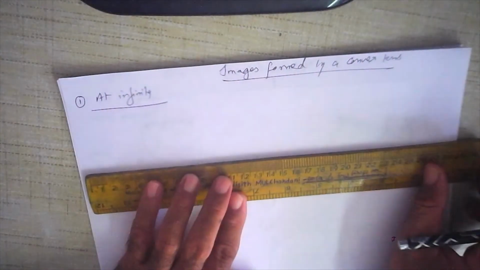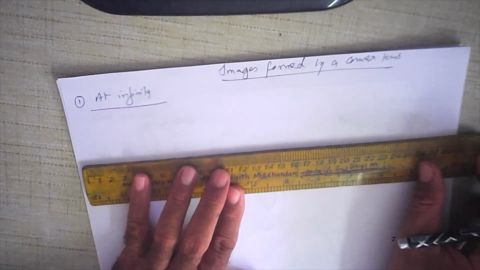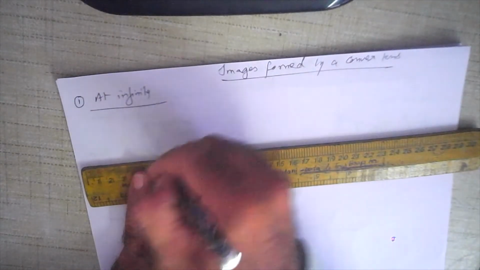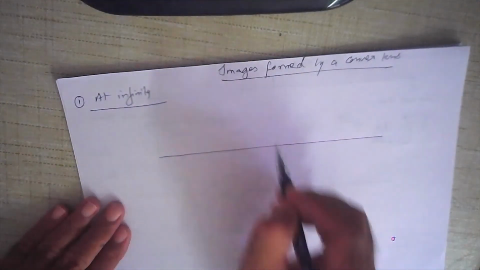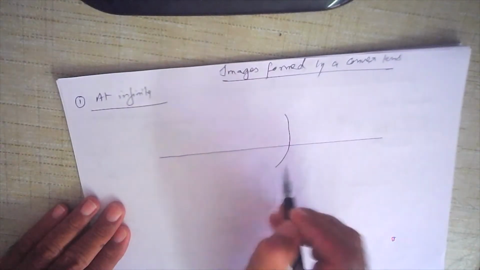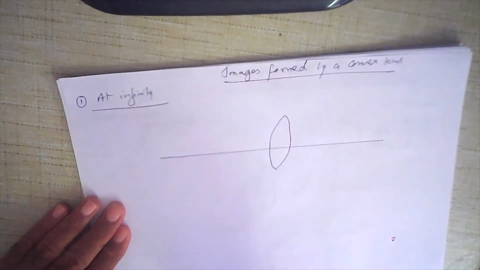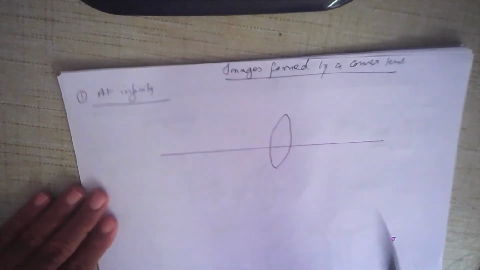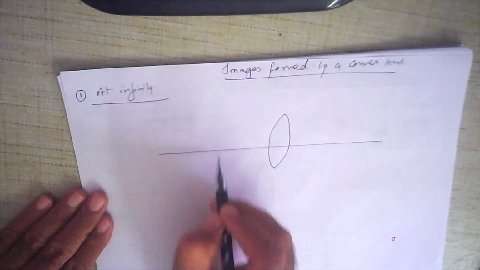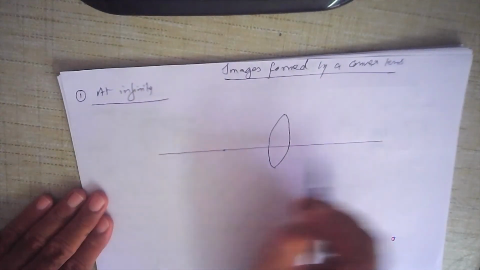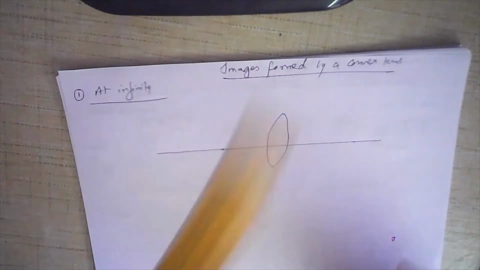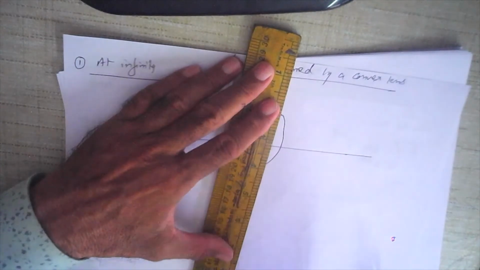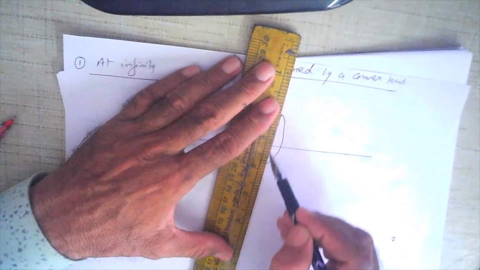Let us draw the principal axis first. This is your principal axis, and let us make the lens. This is your lens. Of course, you will require a rounder to draw this. Once you've drawn the lens, remember to mark equal distances on both sides.